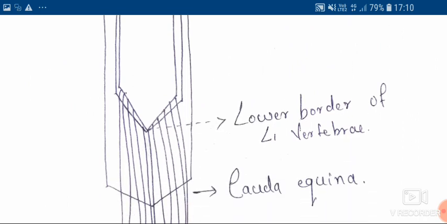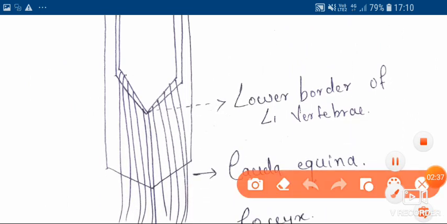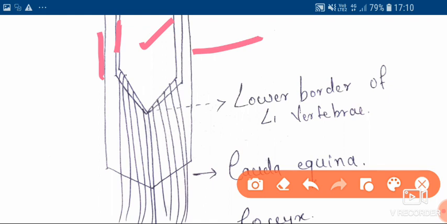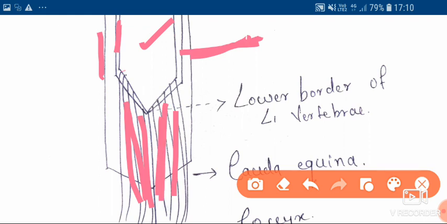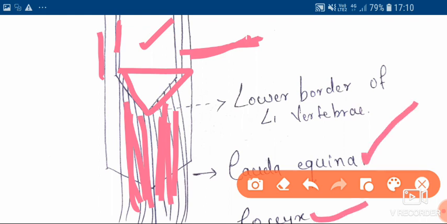This is a second diagram of the spinal cord. This is the spinal cord. This is the pia mater which covers the spinal cord. This is the arachnoid membrane outside the pia mater. In between the pia mater and the arachnoid membrane, there is a space known as the subarachnoid space, which contains cerebrospinal fluid. You can see some horse-tail-like structures arising from the lower border of the spinal cord, especially from this triangular region known as the conus medullaris. This horse-tail-like structure going up to the coccyx region is known as the cauda equina.